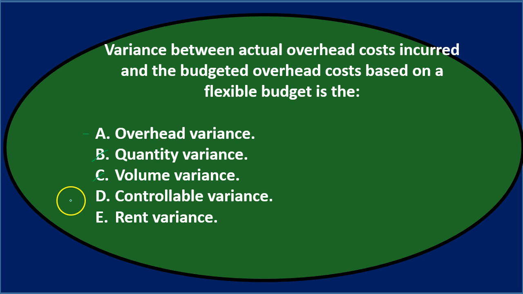I don't think it's volume. And then D says the controllable variance, so that might be the case. And then E says rent variance, and rent may be part of overhead, but that seems a little specific. So let's go through this again. Variance between actual overhead costs incurred and budgeted overhead costs based on flexible budget is the A, overhead variance, or D, controllable variance. And of the two, we're actually calling this D, the controllable variance. So final answer, variance between actual overhead costs incurred and the budgeted overhead costs based on flexible budget is the D, controllable variance.